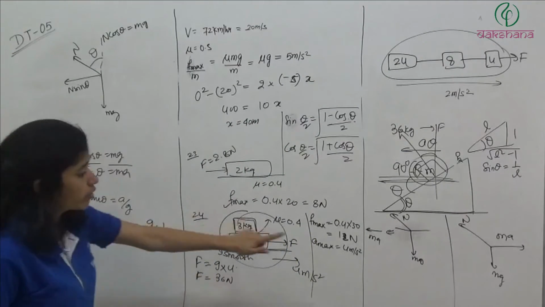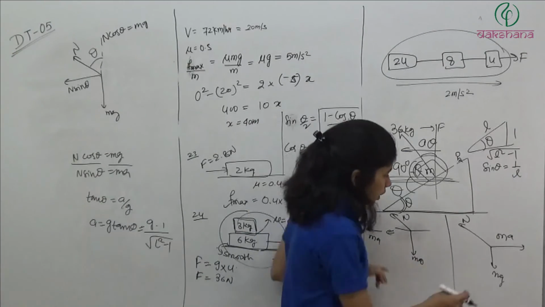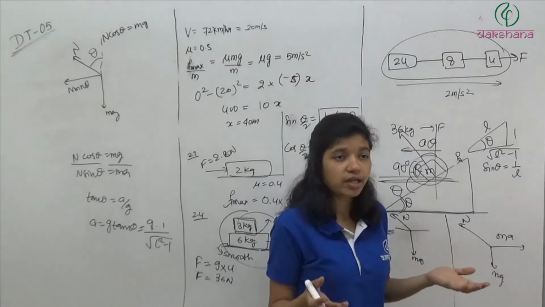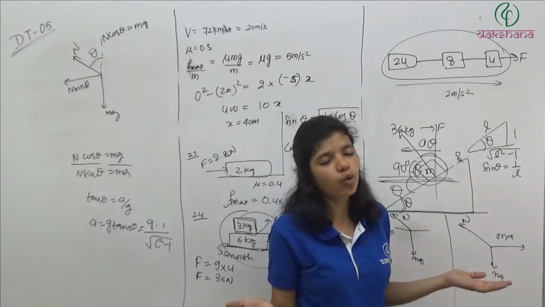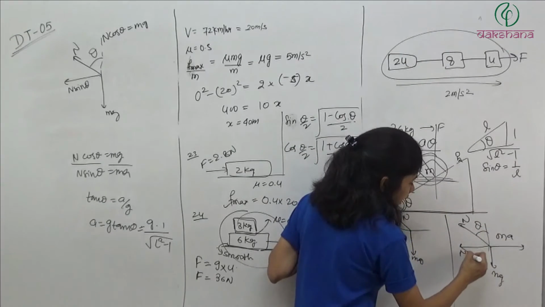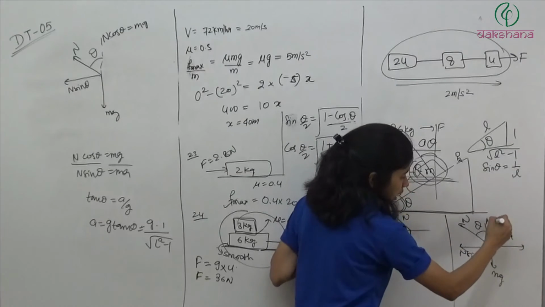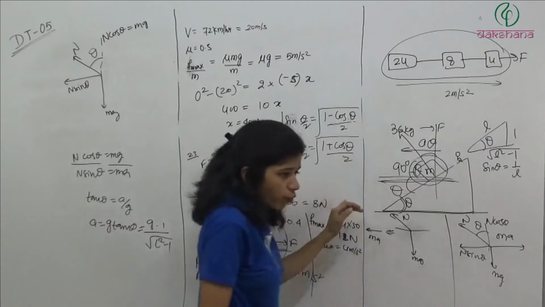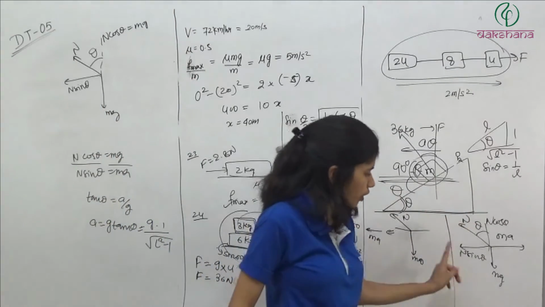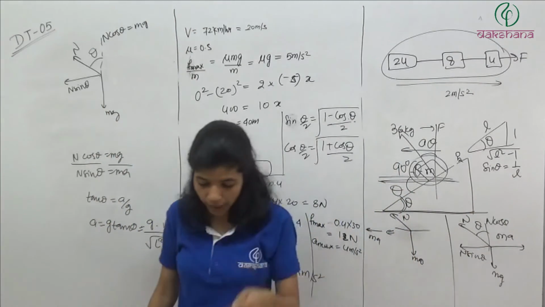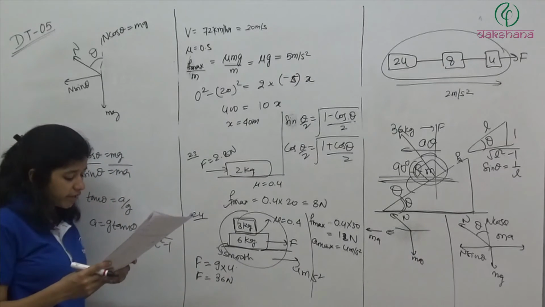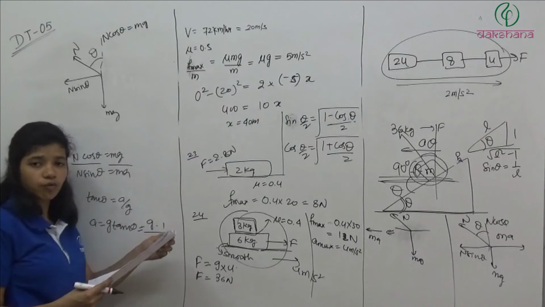Now if you want to do it with pseudo force, what you will do? आप इस पे net force क्या करोगे? 0, because when you are sitting on the inclined plane, you are seeing that the block is not moving at all. वो तो inclined plane पे पड़ा हुआ है बस. So यहाँ पे क्या होगा? इधर आ जाएगा आपका n sin theta is equal to ma, n cos theta is equal to mg. So net force in x is equal to 0, net force in y is equal to 0. So n cos theta is equal to mg, n sin theta is equal to ma. So from here we will get acceleration of the plane will be equal to g divided by root l square minus 1.